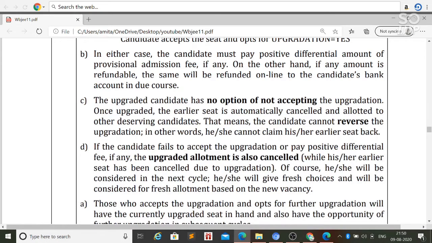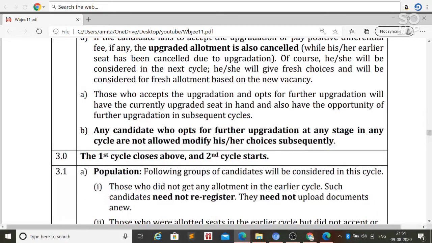You have to accept the upgraded college. There is no option for not accepting; you can't reverse the upgradation. Once you have applied for upgradation, you can't modify your choice. That is, if you have gone for the upgradation for the next round, you can't reverse it at any time or in any situation.